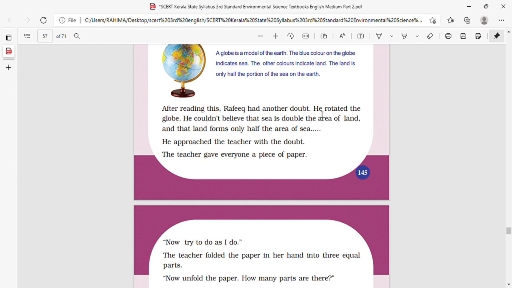After reading this, Rafiq had another doubt. He rotated the globe. He could not believe that the sea is double the area of land.